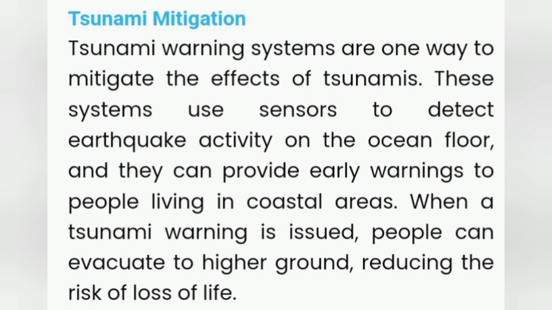Tsunami mitigation. Tsunami warning systems are one way to mitigate the effects of tsunamis. These systems use sensors to detect earthquake activity on the ocean floor, and they can provide early warnings to people living in coastal areas. When a tsunami warning is issued, people can evacuate to higher ground, reducing the risk of loss of life.